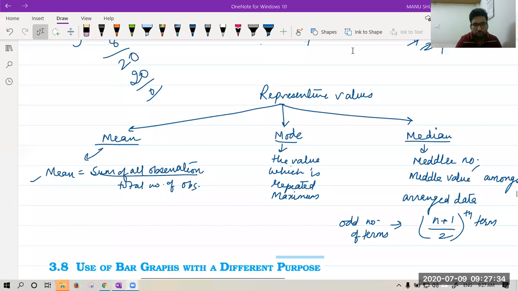Thank you, sir. Okay. Sir, is range not a representative value? Okay, you can take it as a representative value. It helps us a lot in finding other things. So range also you can take. It is simply maximum minus minimum value. But range doesn't give a good idea about the situation. So it is not a correct representation of representative value. So we'll take only 3 as mean, median, and mode. Okay. Now let's move forward.